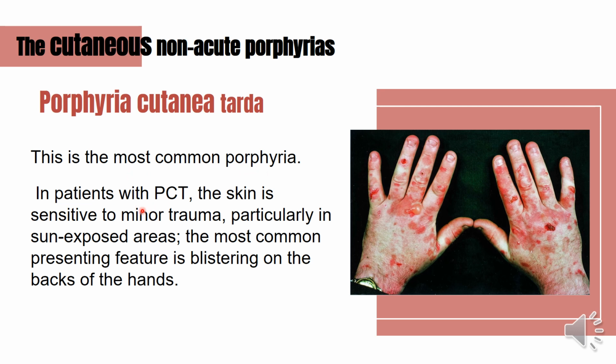In patients with porphyria cutanea tarda, the skin is sensitive to minor trauma. Their skin will be very sensitive to trauma, particularly in sun-exposed areas. And the most common presenting feature is blistering on the back of the hands. So the patient will present with these types of blisters on the back of their hands.